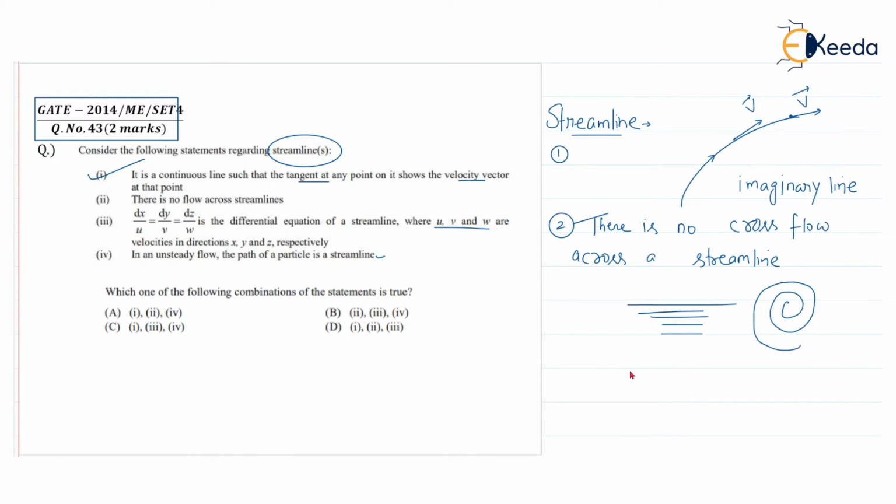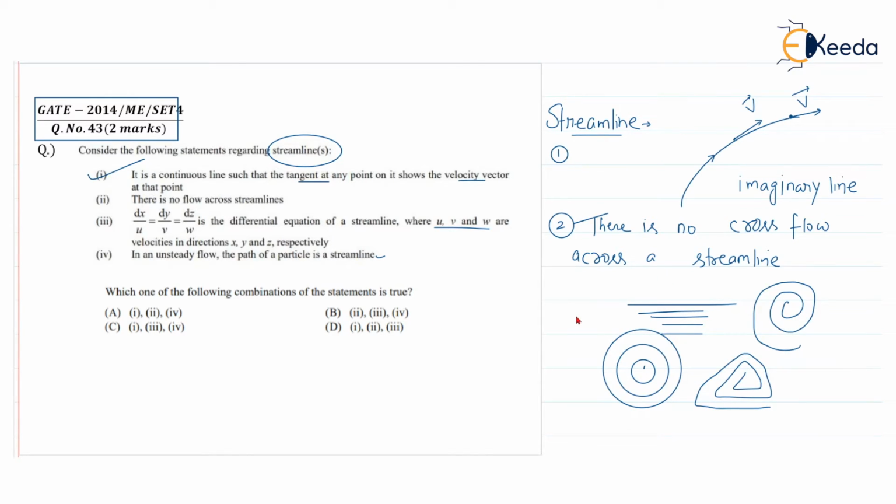So it will not intersect. This is a streamline for the vortex flow. And the streamline can be like this, non-intersecting, you can see. So there is no cross flow across a streamline.